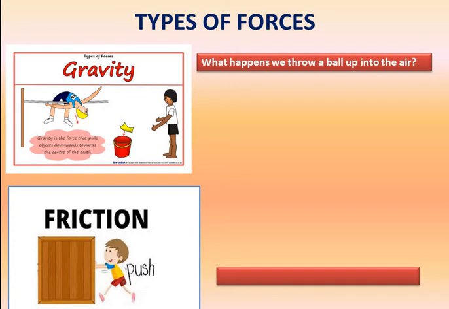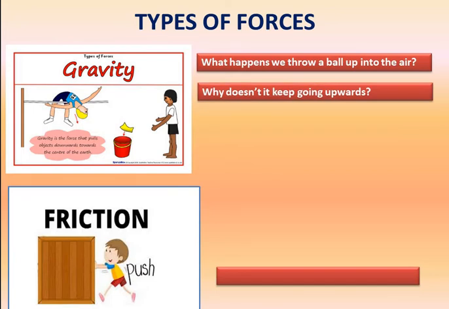This is because of that force. Which force? It is the force of gravity. The force that pulls objects downwards towards the center of the earth is called gravity. When you throw a ball up, you throw it with a lot of force, right? More than the force of gravity which is applied by the earth on that object, right? So it rises. As the ball moves up, it loses its force, and then gravity pulls it down. So I hope it is clear what happens when we throw a ball up into the air.